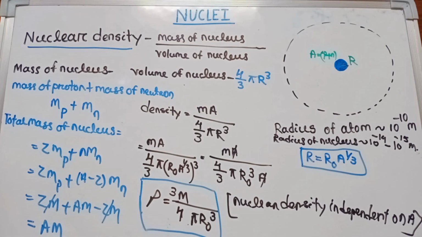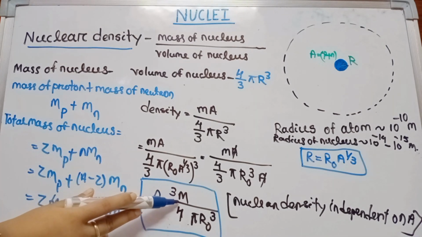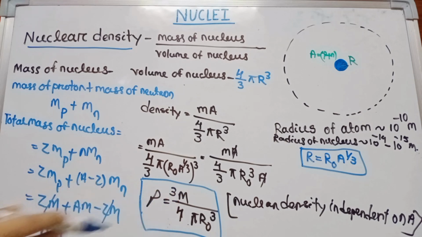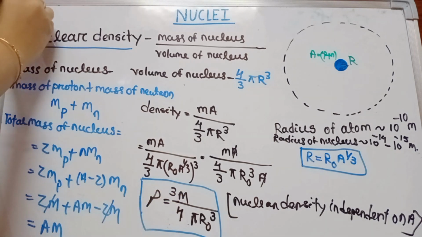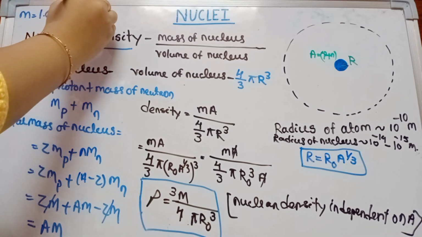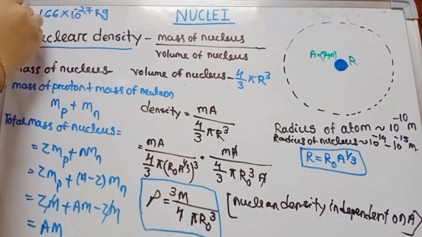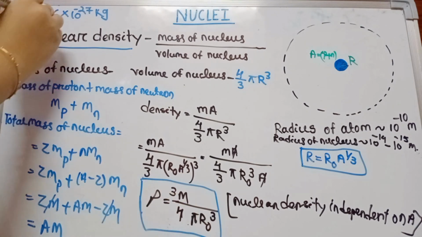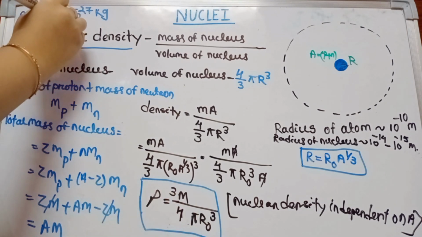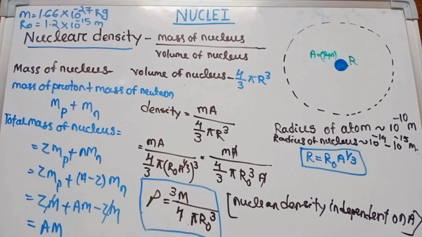And here this mass m equals 1.66 into 10 to the power minus 27 kg, and r0, that value equals 1.2 into 10 to the power minus 15 meter.